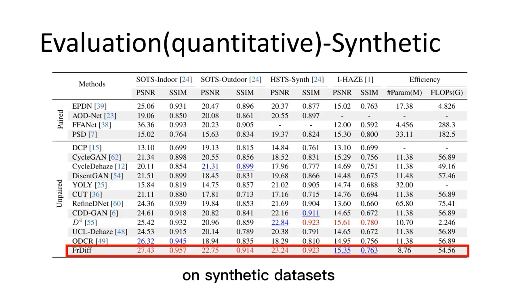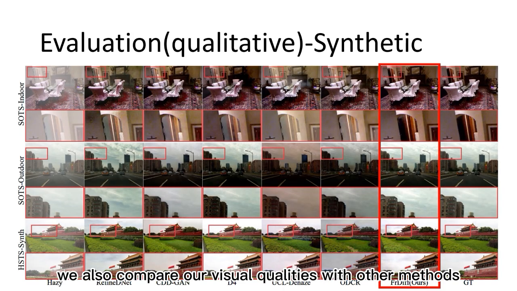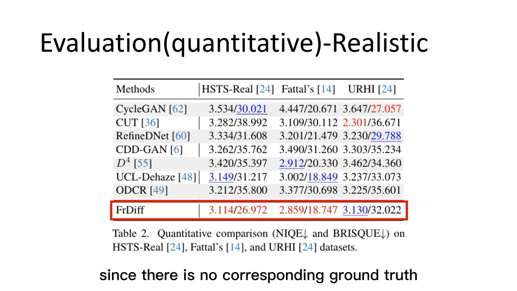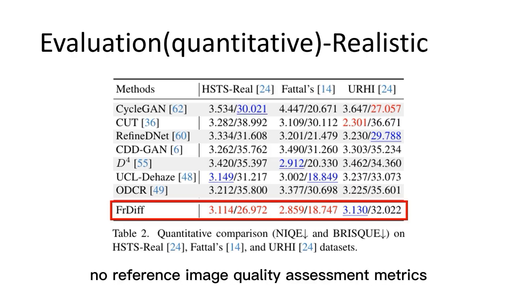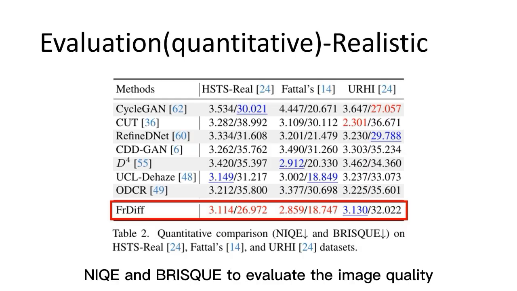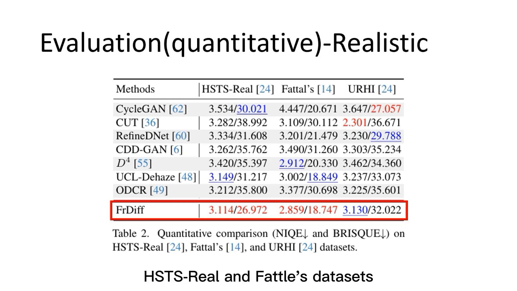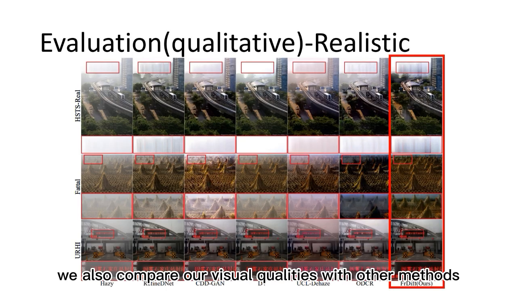On synthetic datasets, our method outperforms other SOTA methods with fewer parameters on SOTS indoor, SOTS outdoor, and HSTS synthetic datasets. We also compare our visual qualities with other methods. On real-world datasets, since there is no corresponding ground truth, we employ two widely used no-reference image quality assessment metrics, NIQE and BRISQUE, to evaluate the image quality. Our method outperforms other SOTA methods on HSTS real and Fattal's datasets. We also compare our visual qualities with other methods.